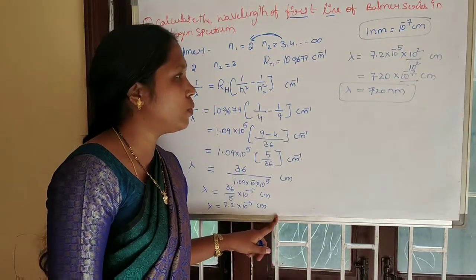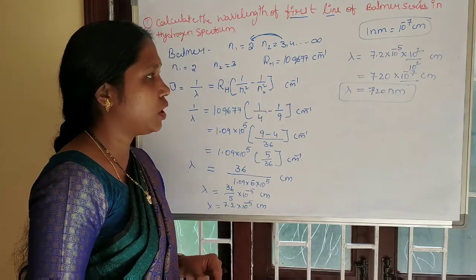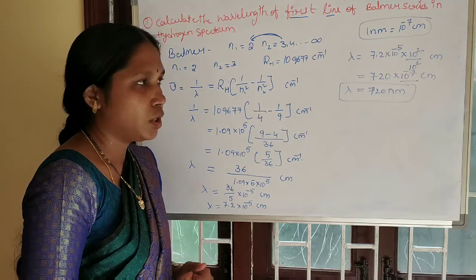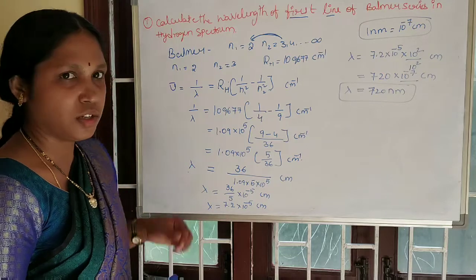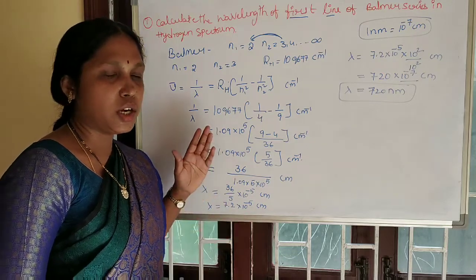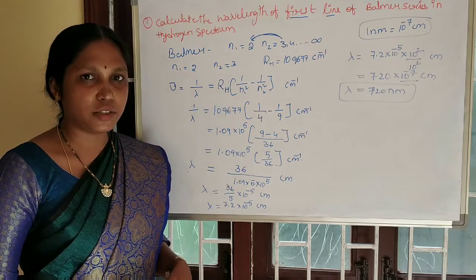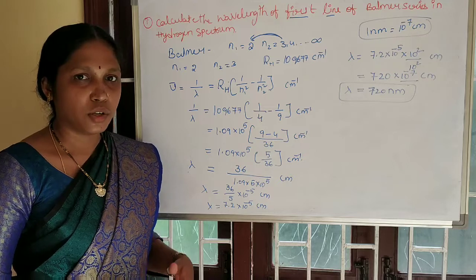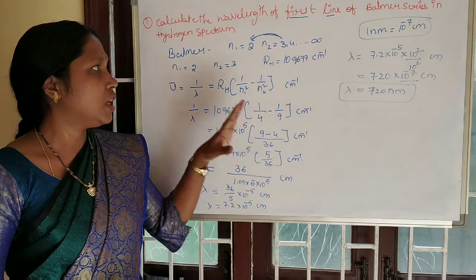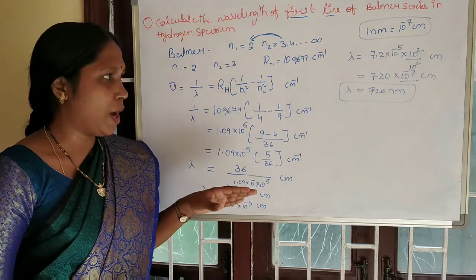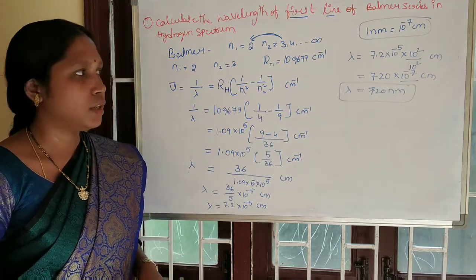The visible region is between 400 nanometers and 750 nanometers. So the first line is 720 nanometers, which means the highest wavelength. Already we see that in a series, from left to right, the wavelength decreases and energy increases. So the first line has the highest wavelength and the last line has the lowest wavelength. Here they asked for the first line of the Balmer series, so it has the maximum wavelength, that is 720 nanometers.